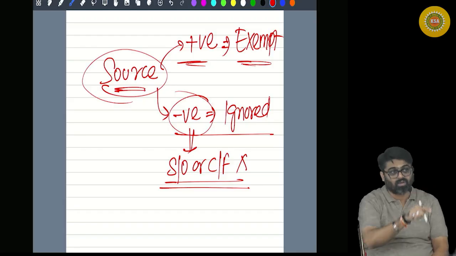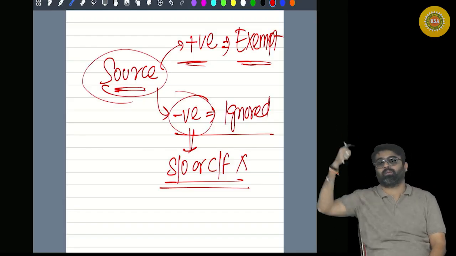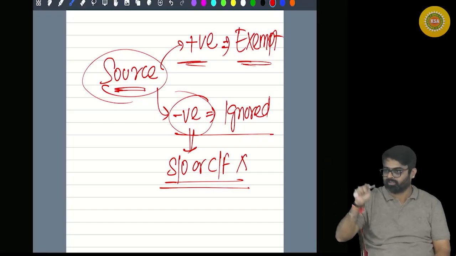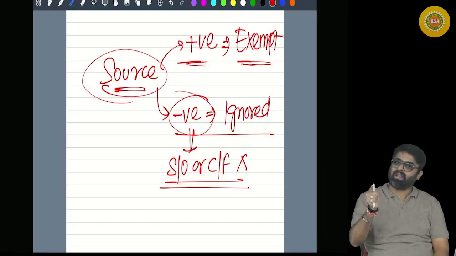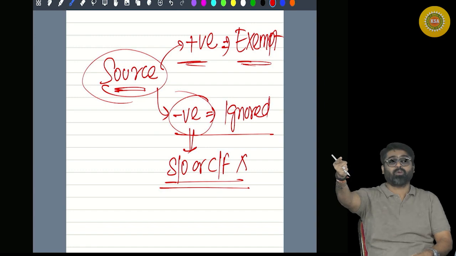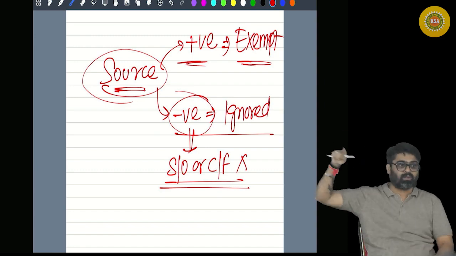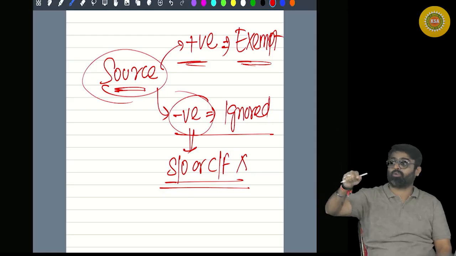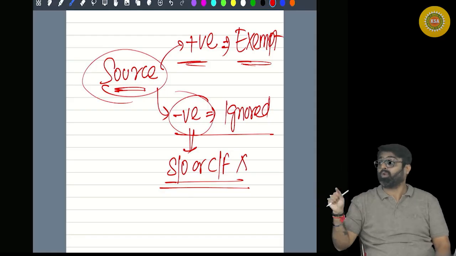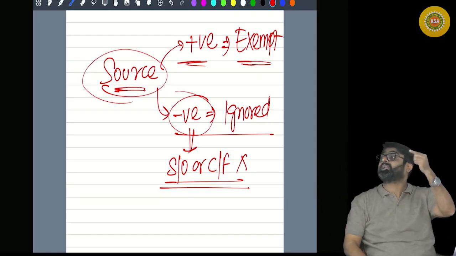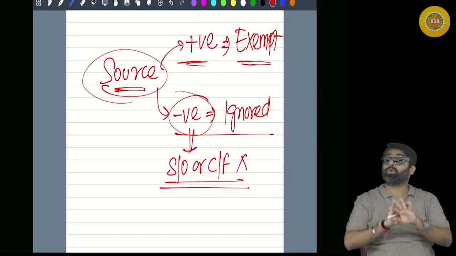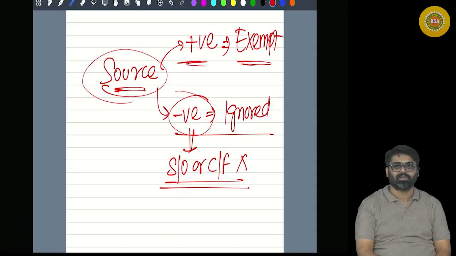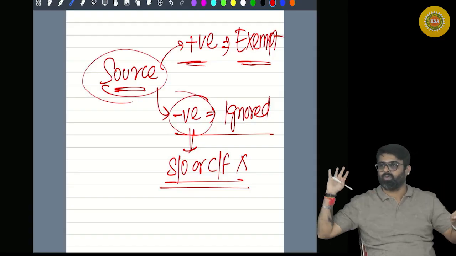Can I set off that loss against any other taxable source of income? The answer is no. Supreme Court judgment is there. And this is the law: if any source of income is giving you a positive income, and if that positive income cannot be taxed because it is exempt, then if that same source gives you a loss, that loss cannot be set off against any taxable source of income. You will have to ignore those losses. Will you remember this? This is section 70 over.